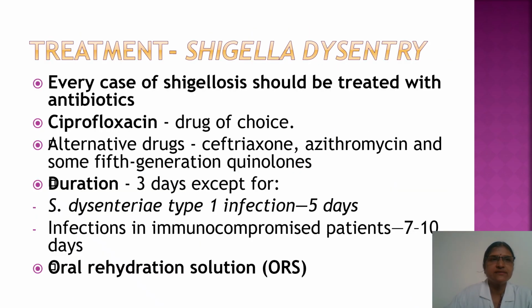Shigella dysentery is a self-limiting disease, so each patient should not be treated with antibiotics. The drug of choice for the infection is ciprofloxacin, and other drugs can be ceftriaxone, azithromycin, and some fifth generation quinolones. The treatment should be given for 3 days, and for Shigella dysenteriae type 1 it should be continued to 5 days, and in immunocompromised patients it should be continued to 7 to 10 days. And oral rehydration ORS should be started as soon as possible after the initial rehydration.